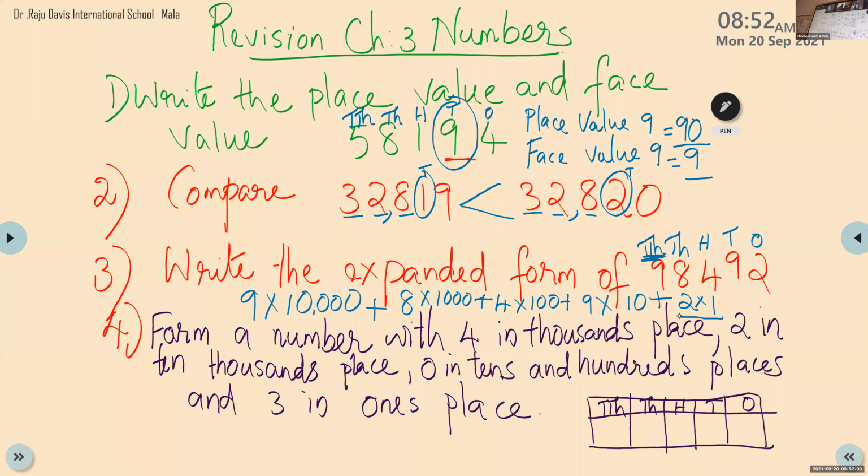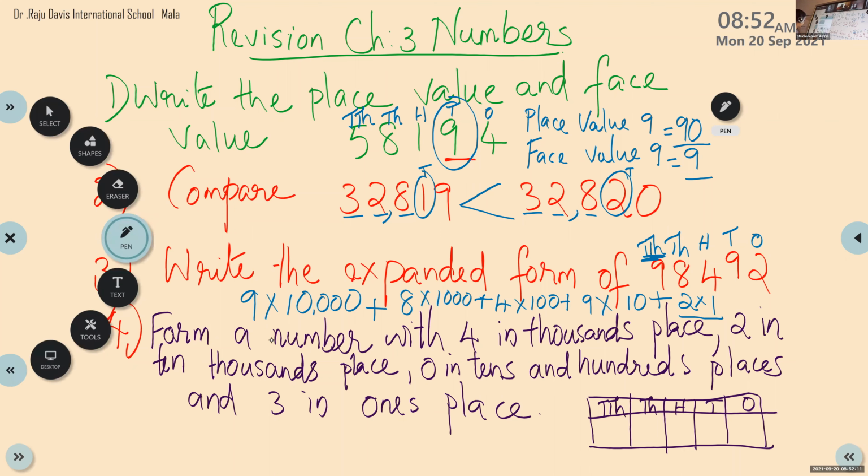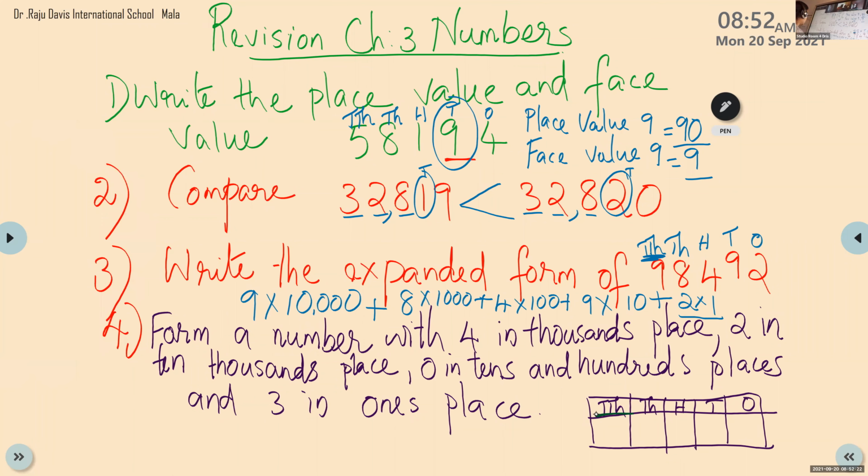Okay, Adira, can you give me the answer for question number 4? Okay, Adira. So what is the number you got? What is the first digit here in 10,000's place? 2. Okay, then 1,000? 4. 100? 0. What about tens? 0. And ones? 3. So read the question clearly.